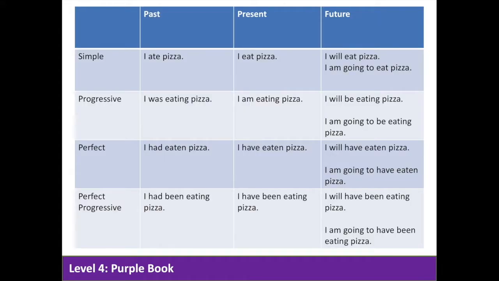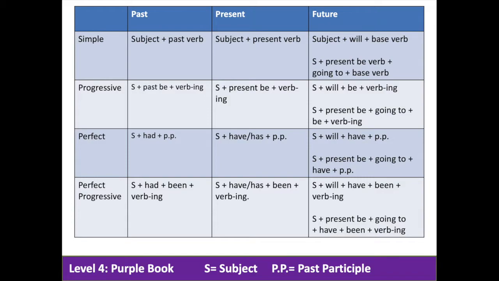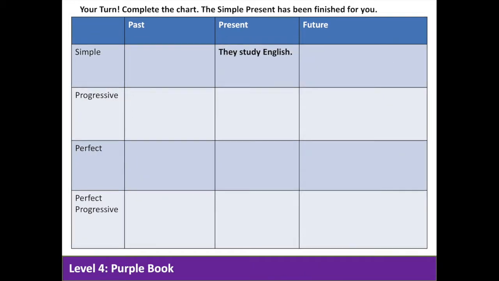Here you have a chart displaying different examples of all of the grammar tenses, as well as different time periods, the past, present, and future. Pause the video and take a look. Here we have the breakdown of the grammatical structure for each tense in the three different time periods. Now, take a moment to complete the chart. If you need to, rewind the video and look back on the examples, but don't copy them. The simple present tense has been finished for you.